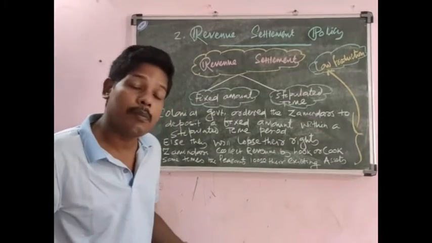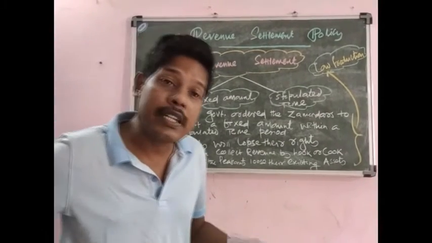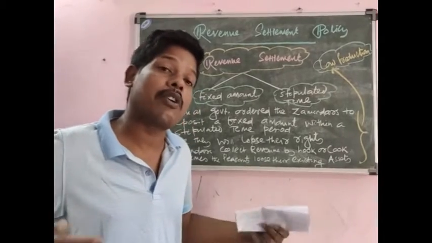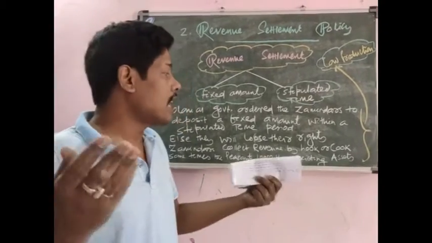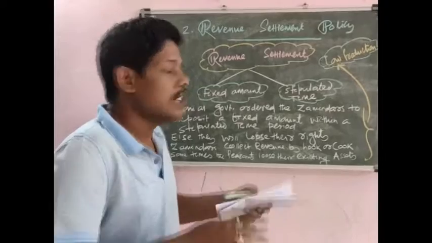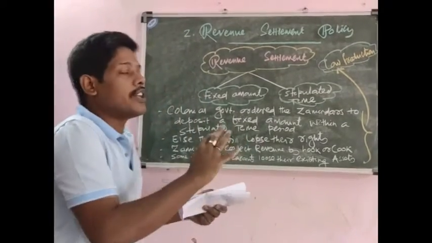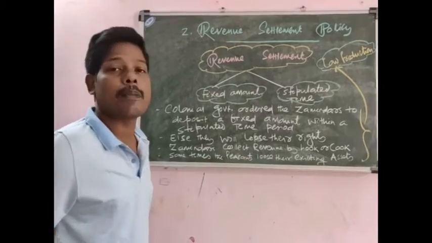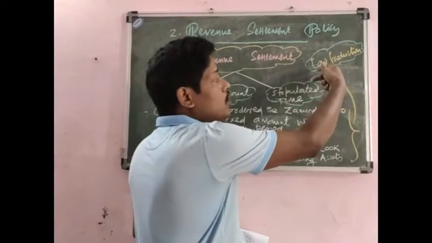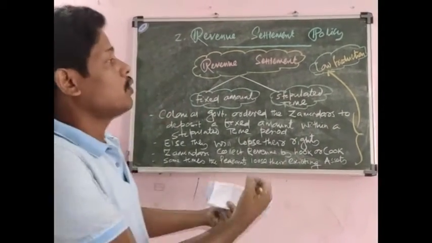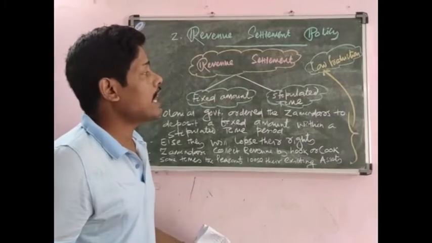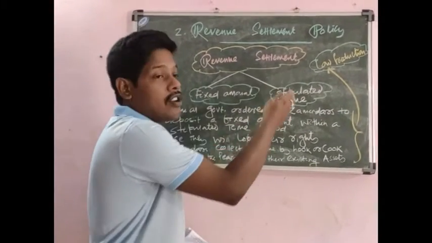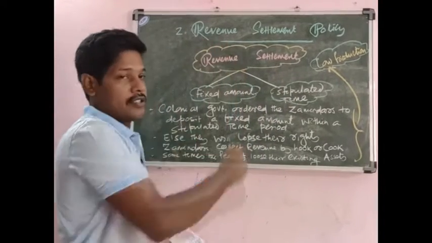Sometimes the peasants also lost their existing assets. Whatever was already with them, the zamindars also took away. All these things demotivated the farmers from producing agricultural products. So the ultimate result was low production. As the absolute production was very low, it was characterized as backwardness and stagnation in the agricultural sector. This is the second reason.